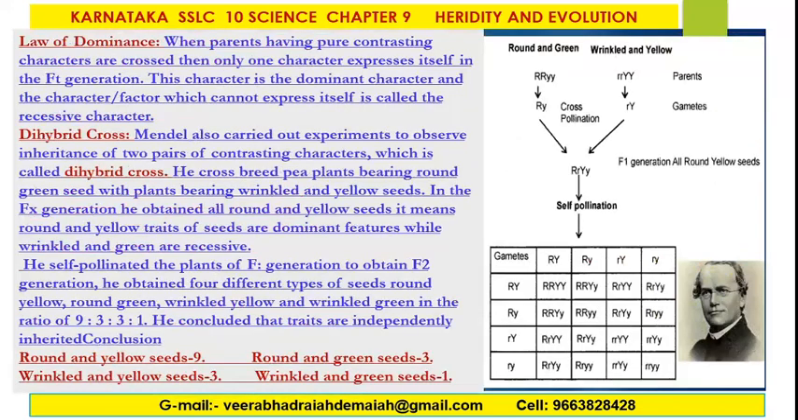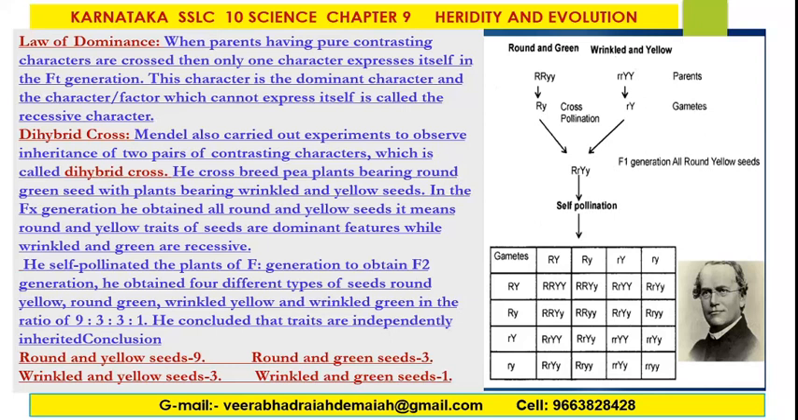Law of dominance. Come on friends, let us discuss the law of dominance. When parents having pure contrasting characters are crossed, only one character expresses itself in the F1 generation. This character is the dominant character, and the character factor which cannot express itself is called the recessive character.